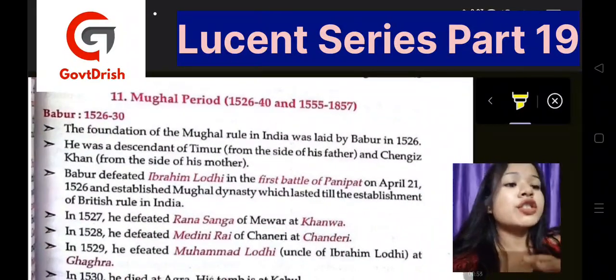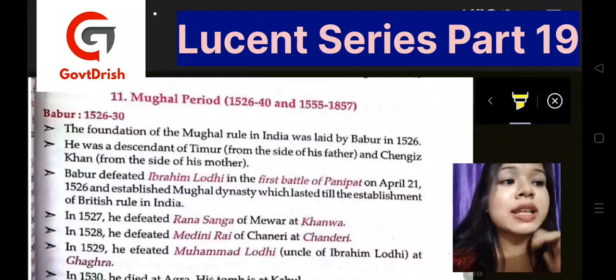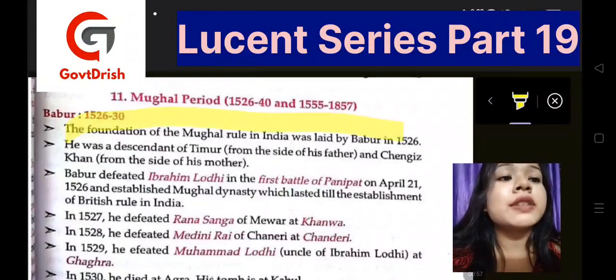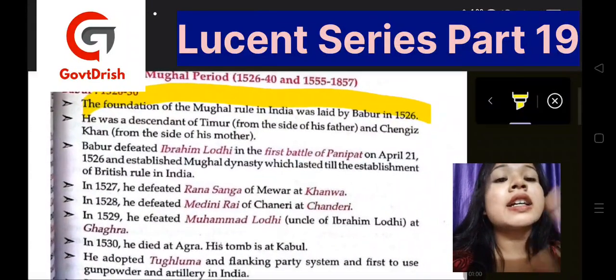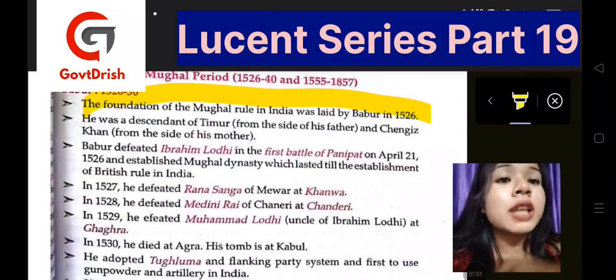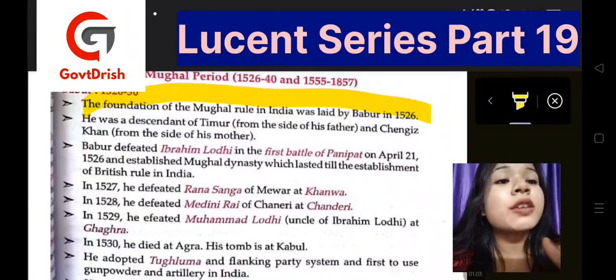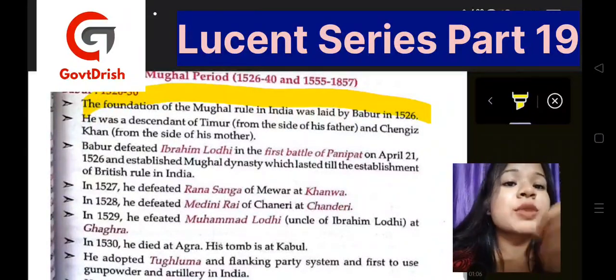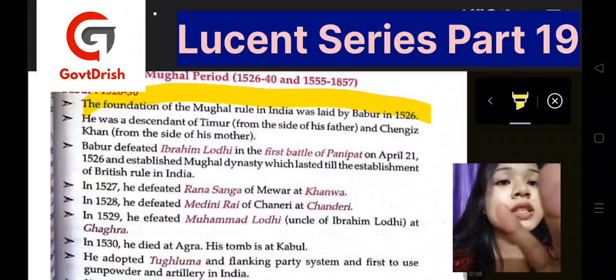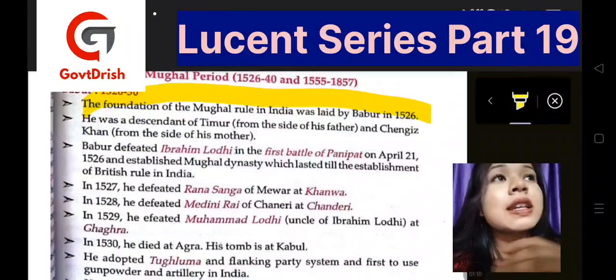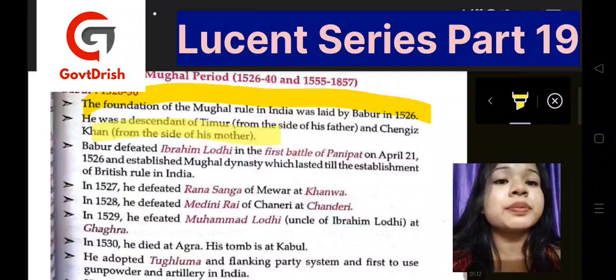The foundation of the Mughal rule in India was laid down by Babur in 1526, and he was a descendant of Taimur from the side of his father and Genghis Khan from the side of his mother. So these were his descendants from his paternal side as well as maternal side.